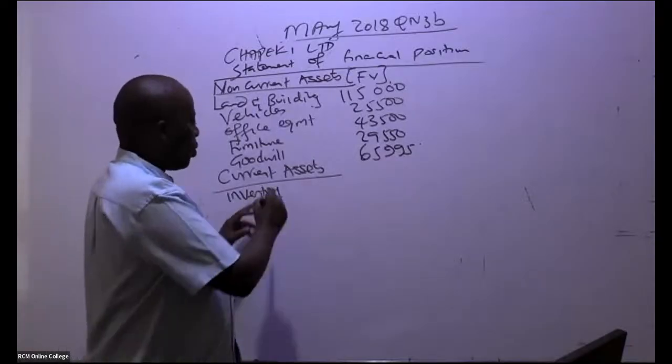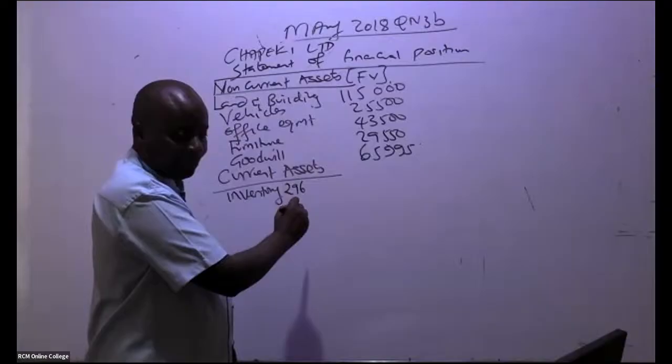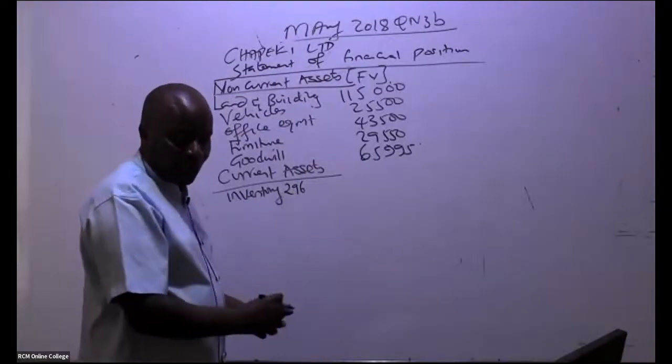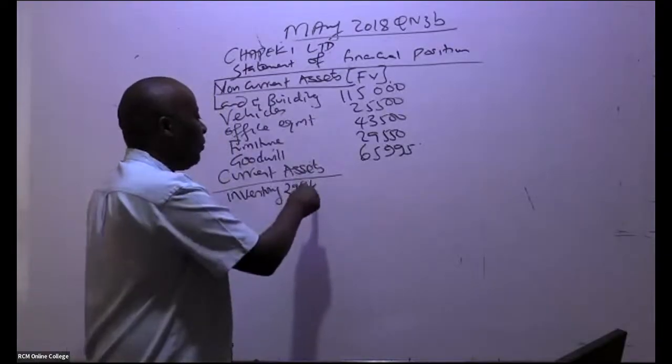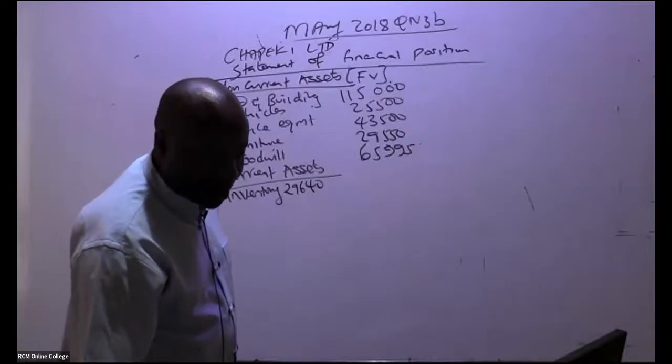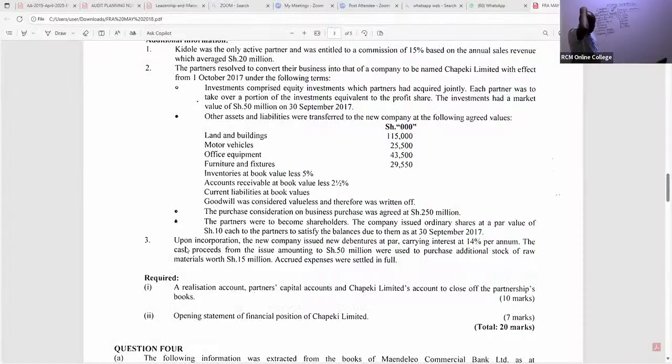Remember, in inventory, we got a figure of 29,640. What was the inventory figure? 29,640. But remember, if you read the additional notes, in inventory you'll be able to see something happened. There's a place we read here, note 3. Upon incorporation, the new company issued new debentures at par, carrying interest at 14% per annum. The cash proceeds from the issue, amounting to 50,000, were used to purchase additional stock of raw materials. Raw materials are inventory, worth 15 million.